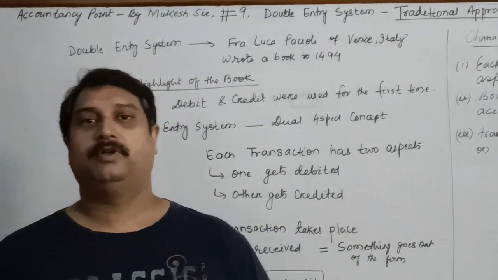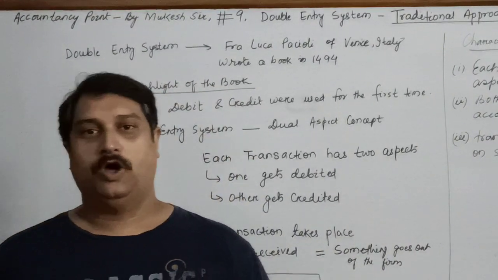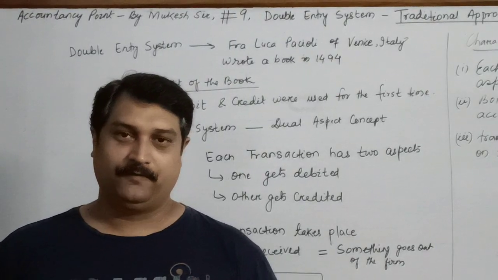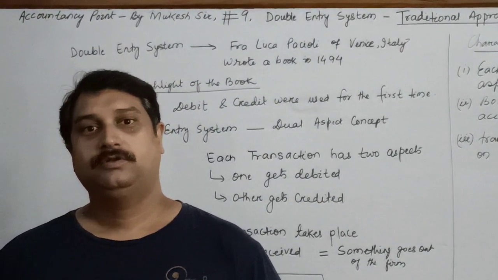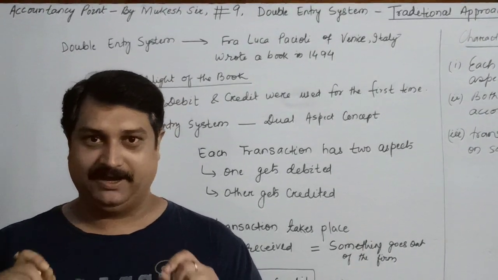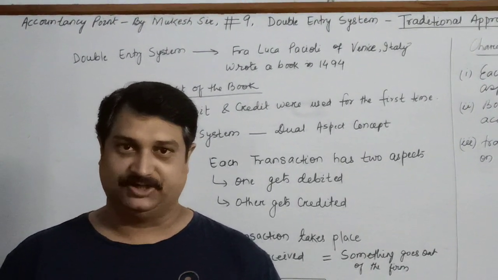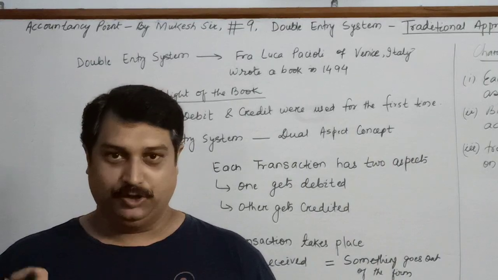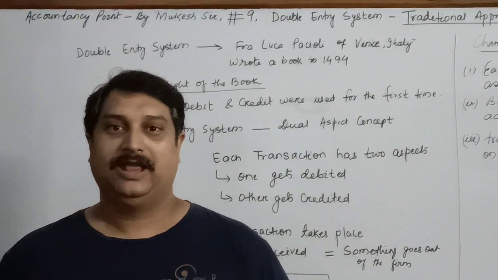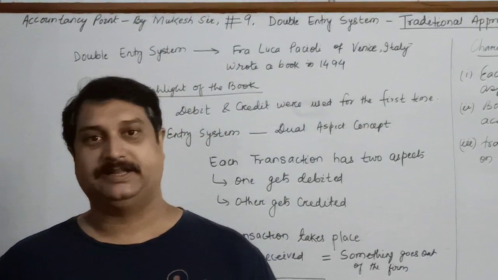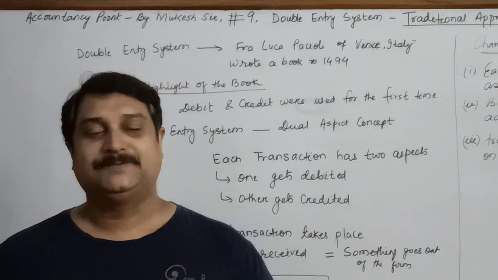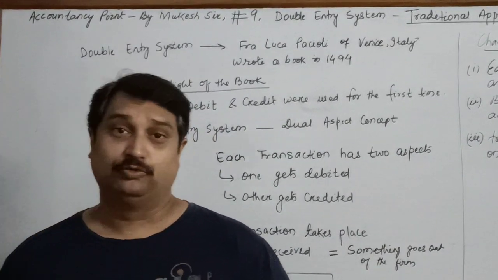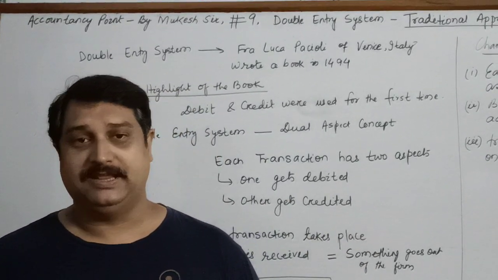Today I have come with a video for class 11 on a new topic which is called the double entry system. Children, from standard 11 point of view, this chapter plays a very important role. This is such a chapter which will determine your future. If you have mastered this particular chapter, and based on this the journal entries are there, if you have understood this particular part of journal, you will be able to pass journal entries very easily.